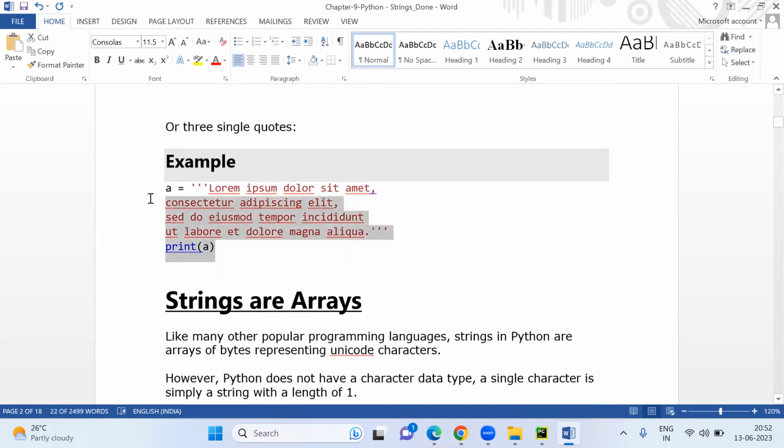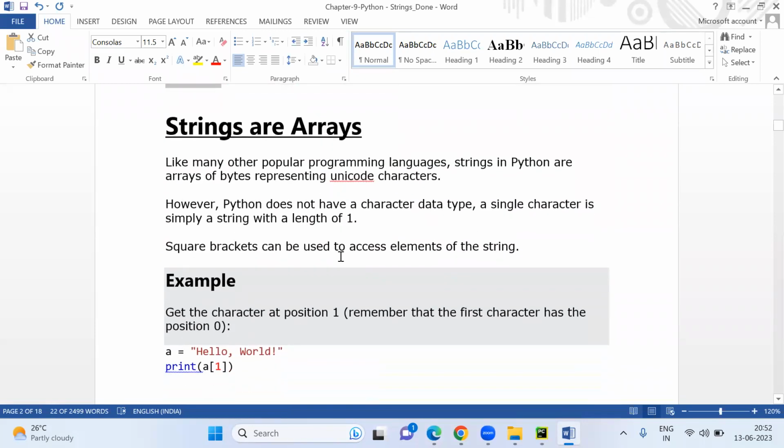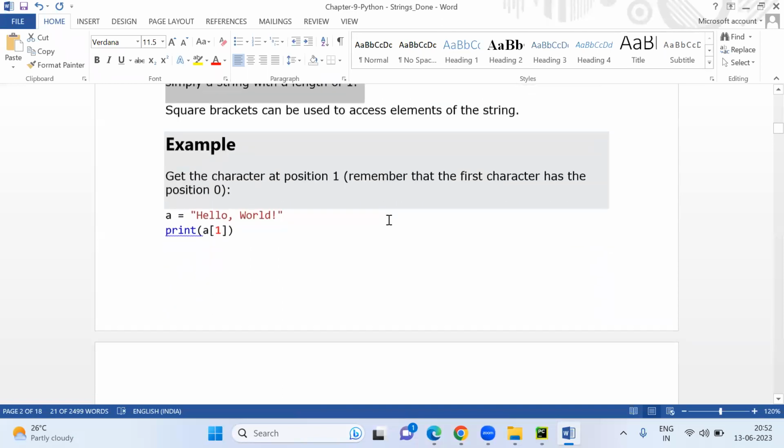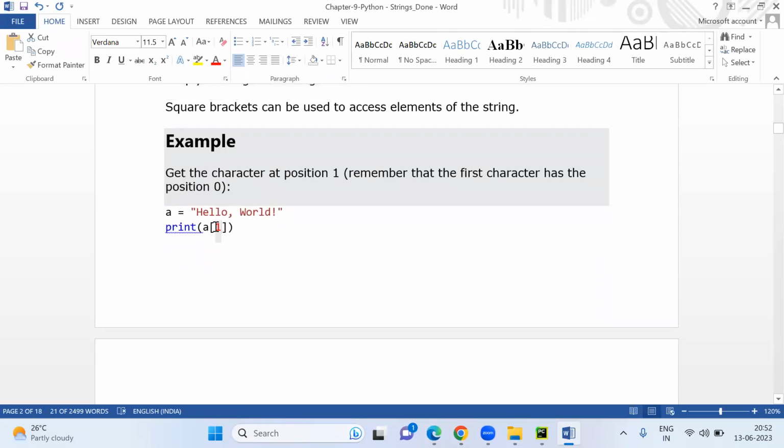Okay, so same thing that I have explained to you. Strings are arrays. How is it saying that strings are arrays? Like many other popular programming languages, strings in Python are arrays of bytes representing Unicode characters. However, Python does not have a character data type. A single character is simply a string with a length of one. So if you want to print single characters, then you have to use the slice operator. Now, if you want to print the first letter, so when you print like this, you will get E here. If you print zero here, it will say H here. So like this, I have just now shown you, and we have done the practice also.